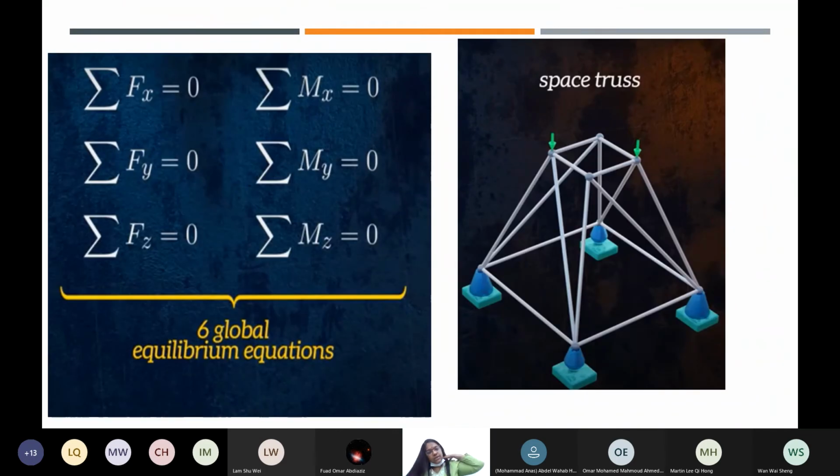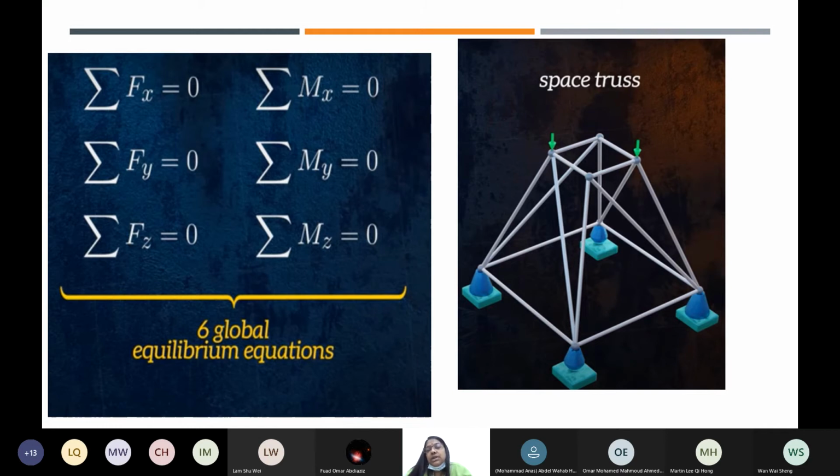Now, in terms of directions, as you all know, a structure can be analyzed in 1D, 2D, or 3D, according to the forces acting. Last time it was a frame like this, all vertical. This time it may be horizontal and vertical, so in that case you may have to analyze it in this way. Also in three directions: if you take this as X, this as Y and this as Z, all types of forces and moments have to be analyzed for the whole structure. In that case, there will be 6 global equilibrium equations. And understand this concept, we quite often use this one.